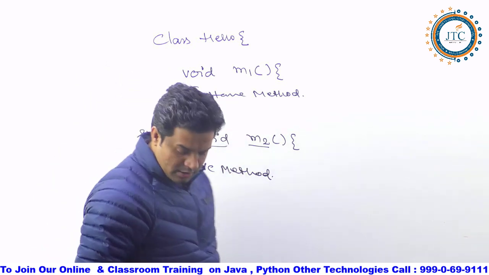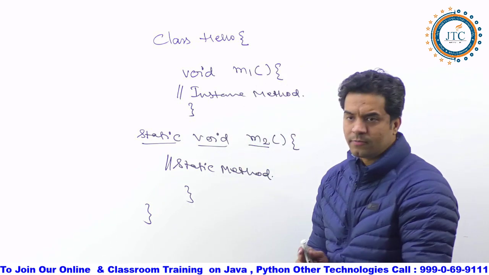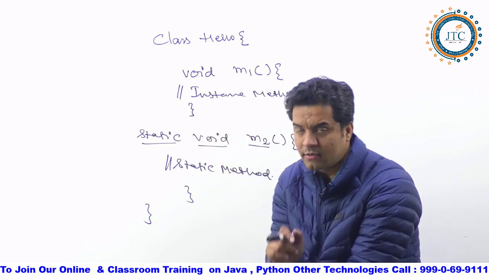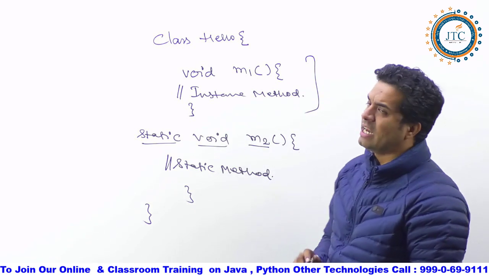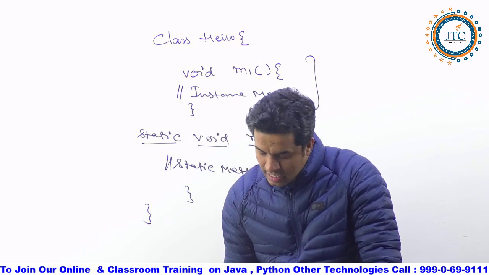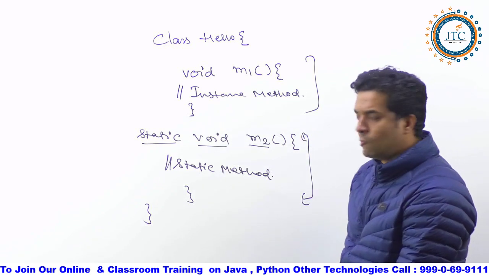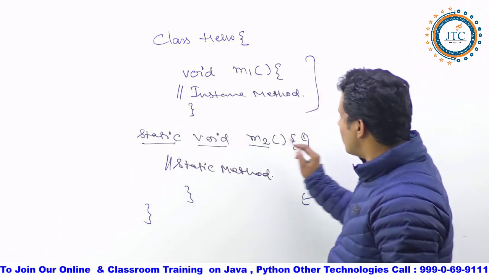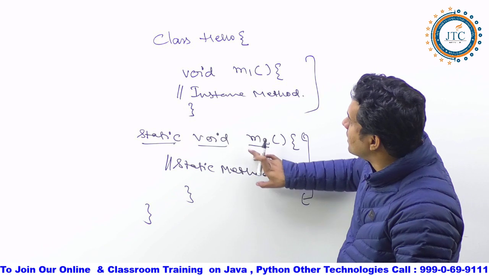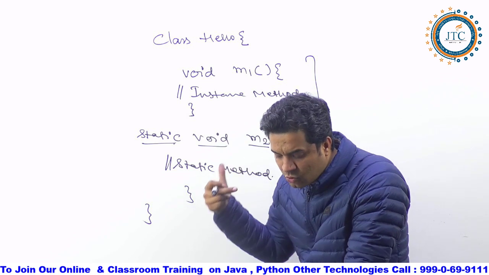See, a method which is defined directly inside the class without any static keyword, remember, without any static keyword, we will call it an instance method. At the same time, if you are writing a method directly inside the class with a static keyword, then we will call it a static method. So one is the instance method, and the second one is the static method. Is it clear to you all?